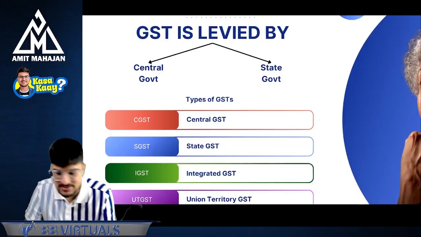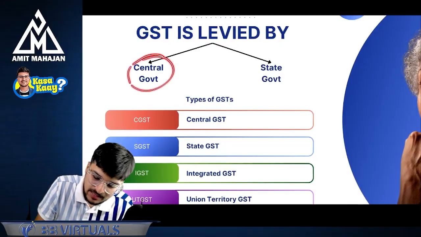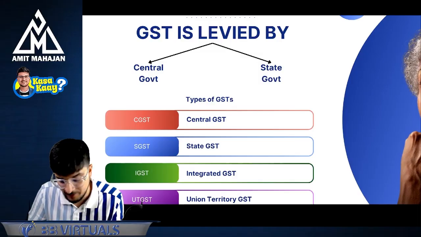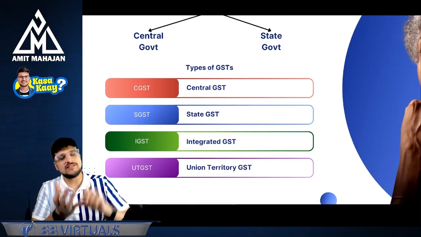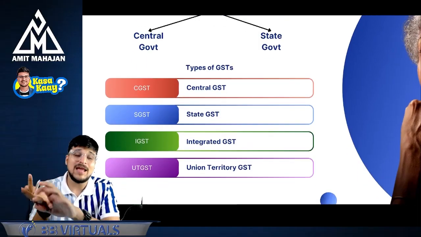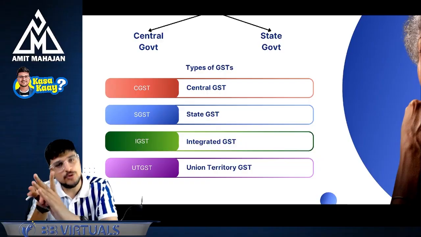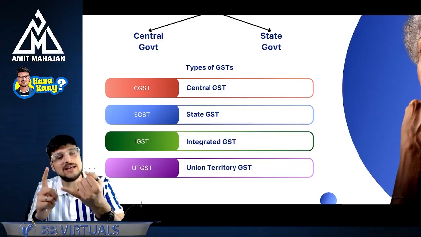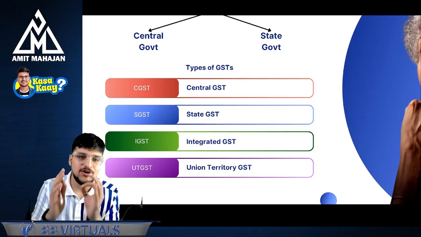GST is levied by whom? You know this: GST is levied by the central government, and GST is levied by the state government, of course. What are the types of GSTs? CGST, that is central GST, SGST, IGST, and UTGST. Again, CGST, SGST, IGST, and UTGST.